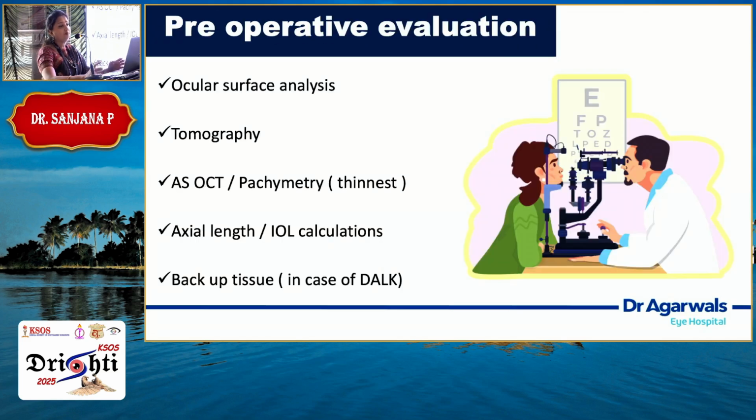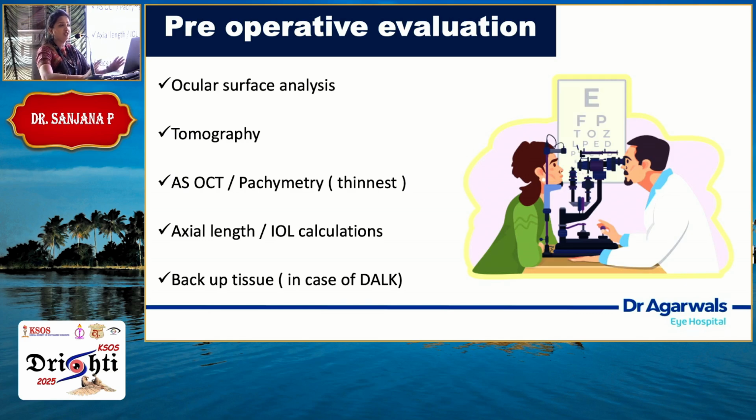The most important preoperative evaluation is a slit lamp checkup. Ocular surface analysis is very important to make sure that the patient does not have Fuchs dystrophy or any kind of endothelial disease, so that we are sure to take it only for the anterior segment. Make sure that the patient does not have any deep scar or full thickness scar in the visual axis. If it's in the paracentral area, it can still be taken up, but if it's in the visual axis, then we will not be able to do a DALK procedure. That is where ASOCT is very important. You take the ASOCT of the patient, and you get to know what type of interface is available.